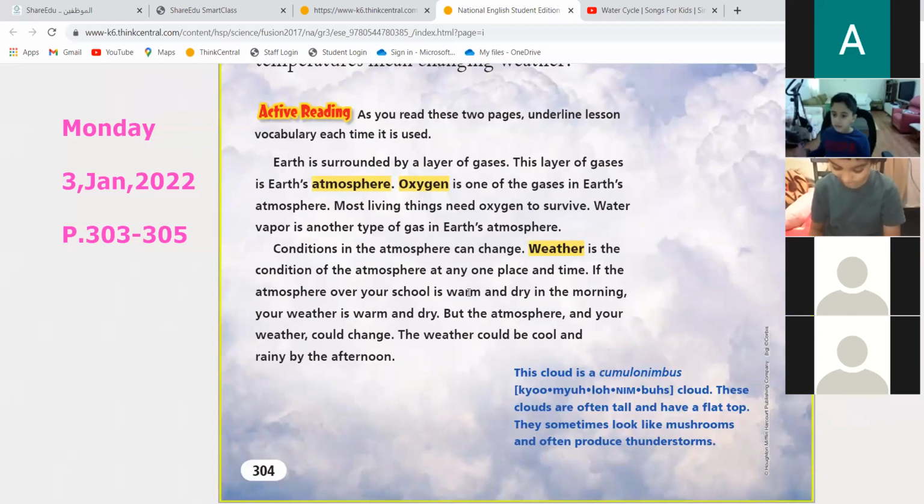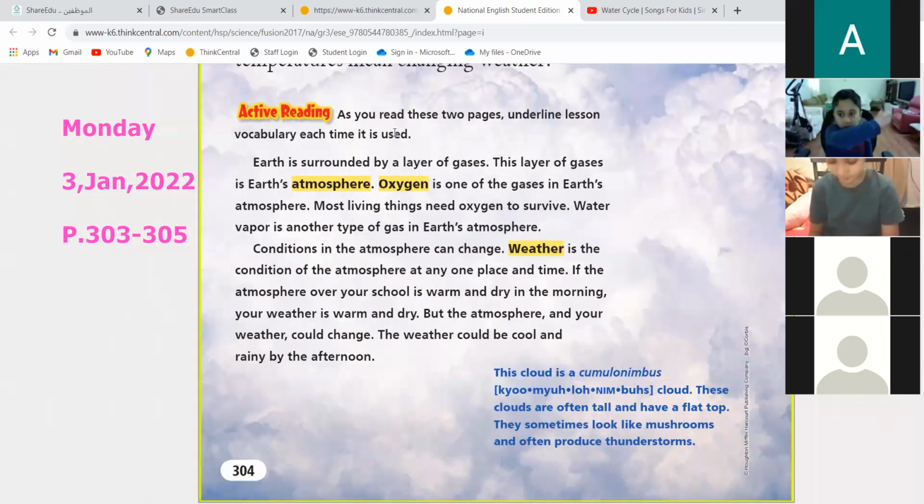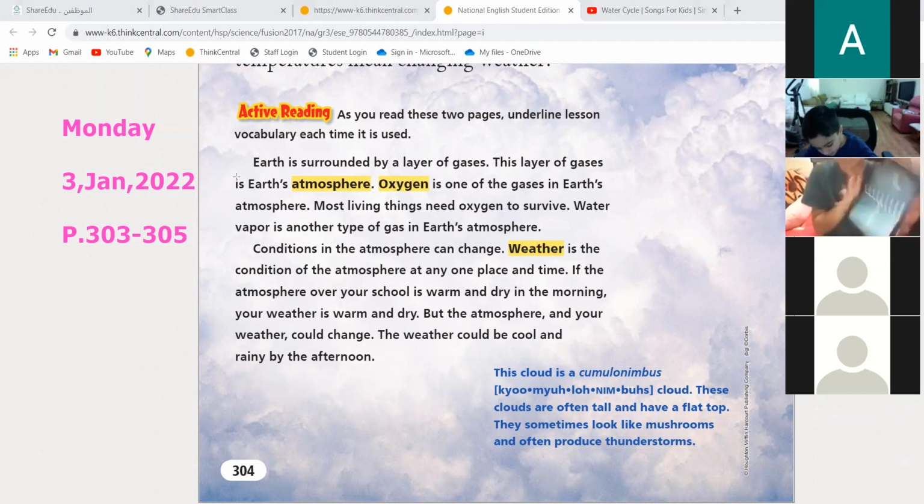Okay, after we finish underlining this, I'm going to tell you about the different types of clouds. Different types of clouds can mean different weather. It means different conditions of weather. Now, we call the Earth surrounded by layers of gases. This layer of gases is Earth's atmosphere, okay?